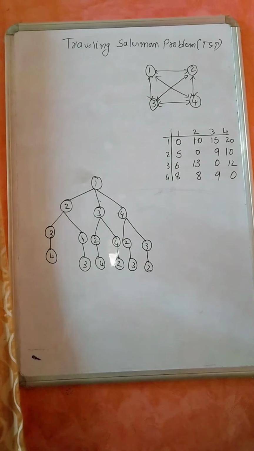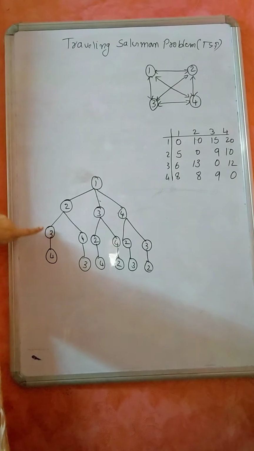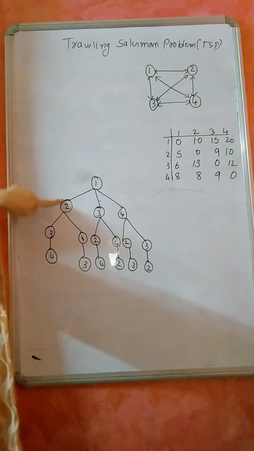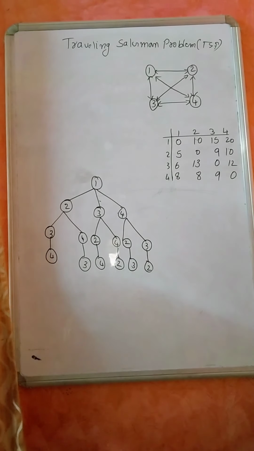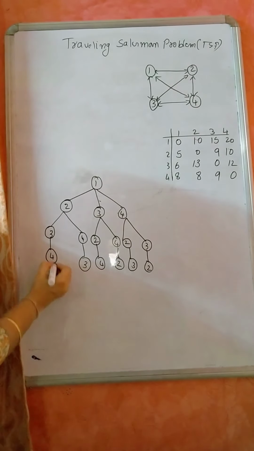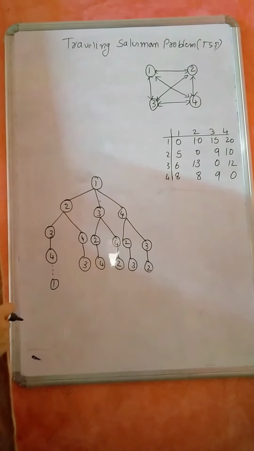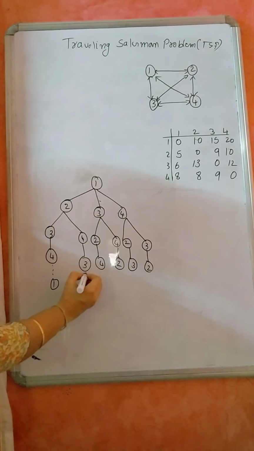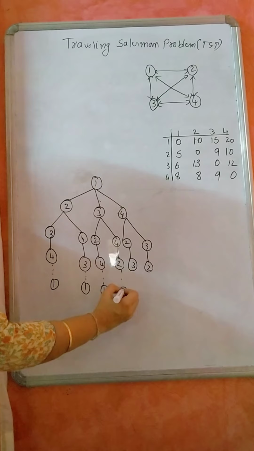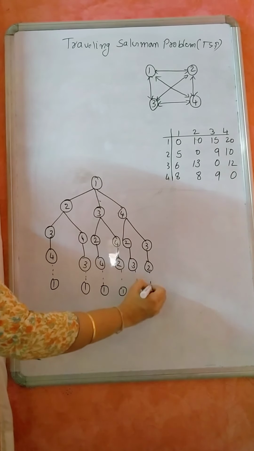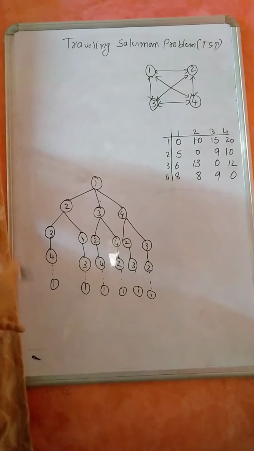That is called the brute force technique, where I am checking all the possibilities. 1 to 2, 2 to 3, 3 to 4. One more option, 1 to 2, 2 to 4, 4 to 3, like that. I am considering all the possibilities. Again from here, where do I have to go? Here I should go back to 1 because I have to complete my tour. From here also I have to go back to 1, and from here also, and here also, and from here also, because I have to complete my tour.